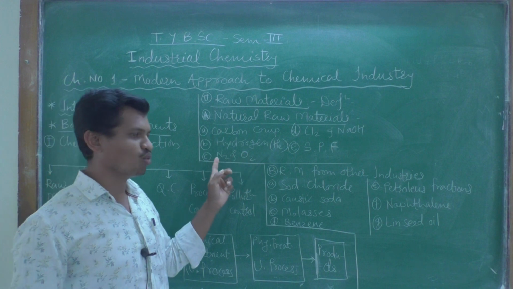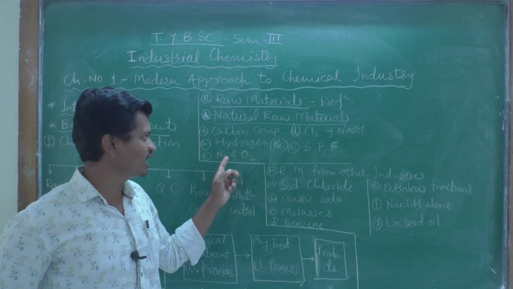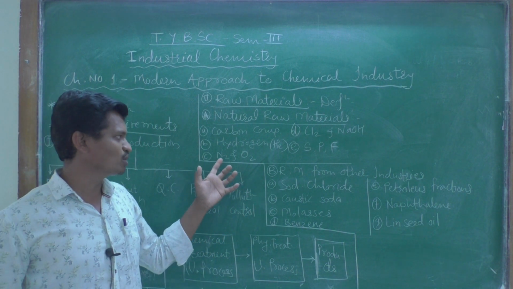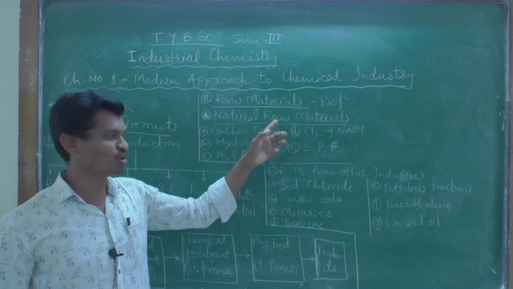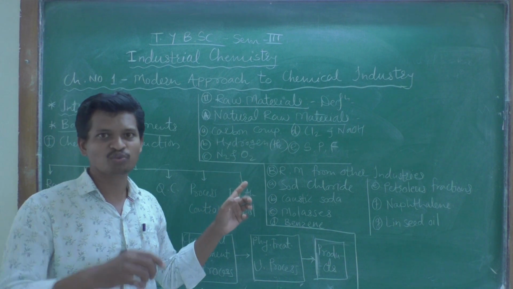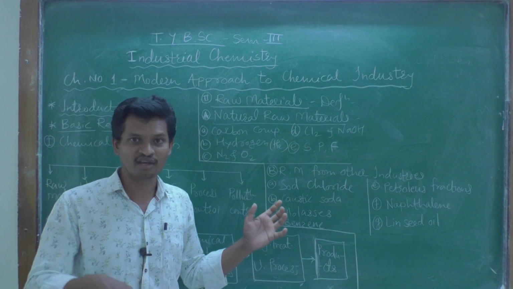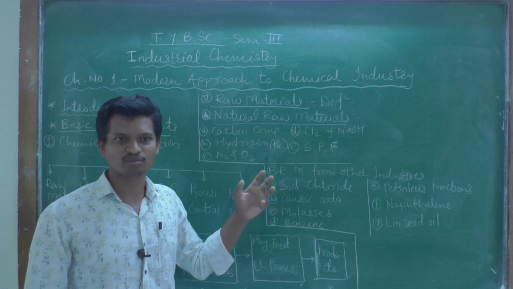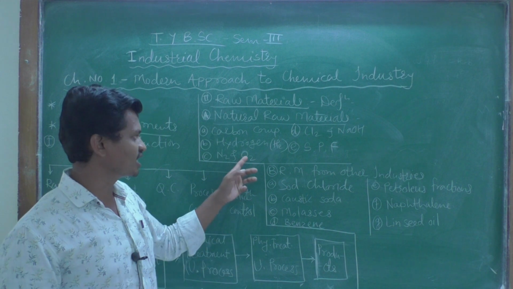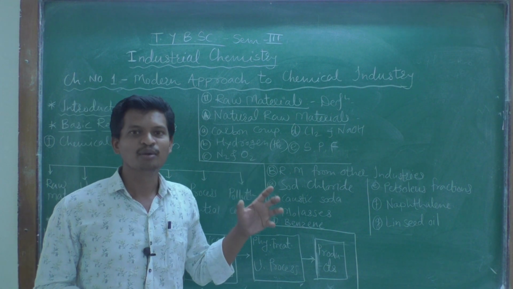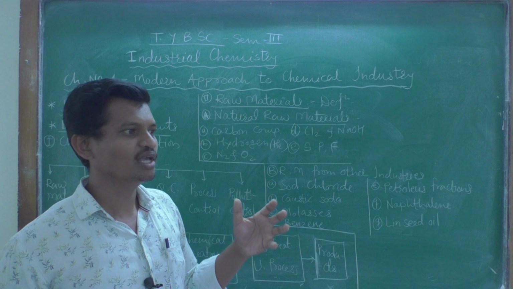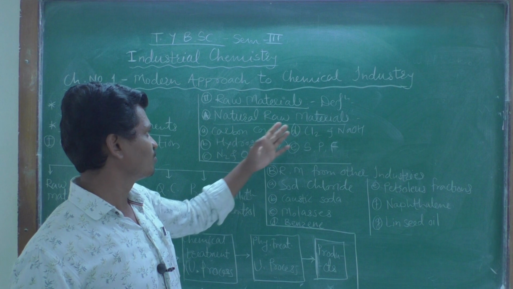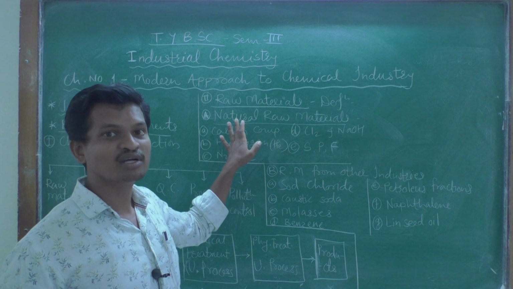Then N2 and O2. Again, these are very well known sources of natural raw materials, because in the atmosphere about 78% of the air is composed of nitrogen gas, and 19 to 20% of the atmosphere is oxygen gas. So nitrogen gas and oxygen gas are mainly easily and cheaply available sources, directly from nature.